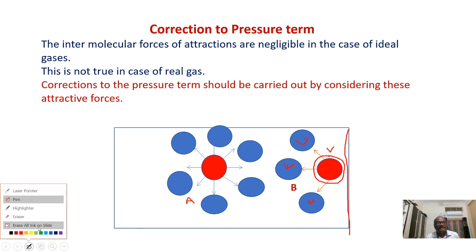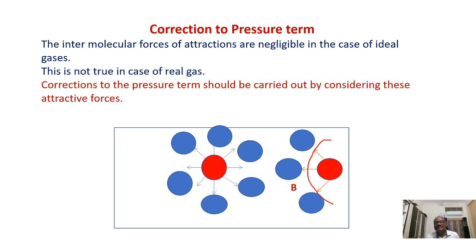If there are no attraction forces, let us assume they are not there, then this molecule will travel with its original velocity and it will collide with the walls of the container with the actual strength of impulse. The actual force will be created on the walls of the container, and we can see the pressure. The pressure is nothing but the pressure of the ideal gas, because there are no forces of attraction. Because of these attraction forces, the speed of the molecule is decreasing, so the pressure of the gas is also decreasing.